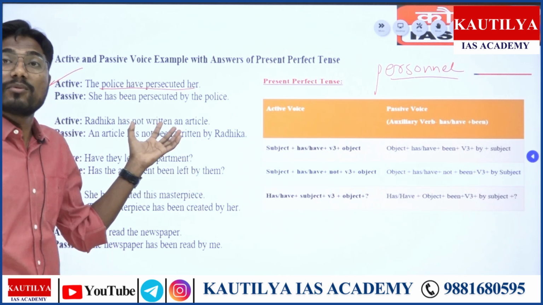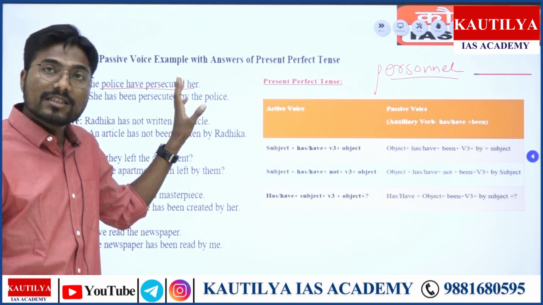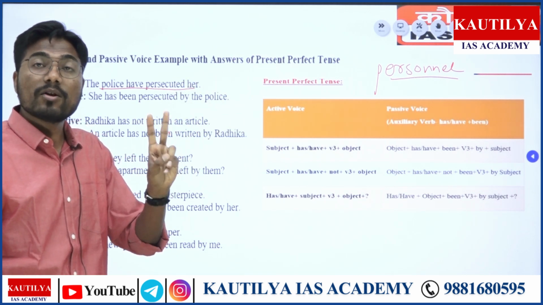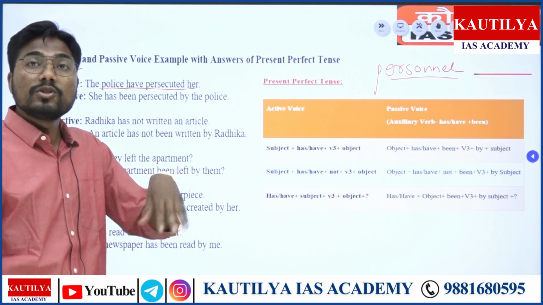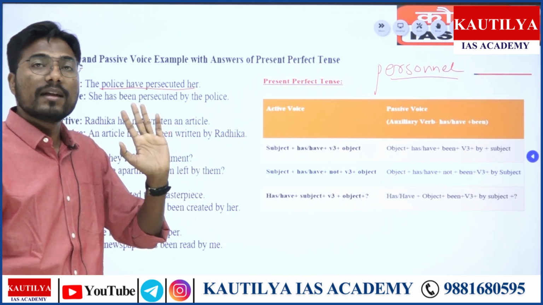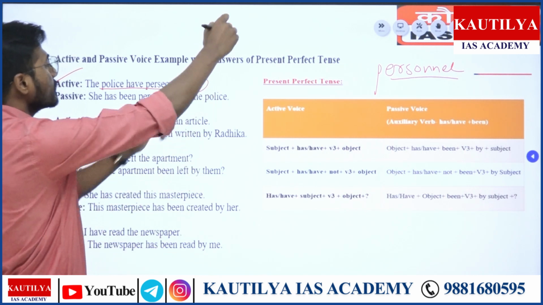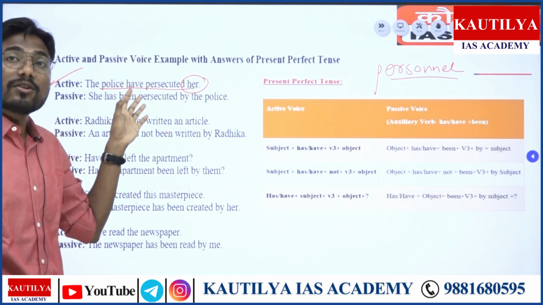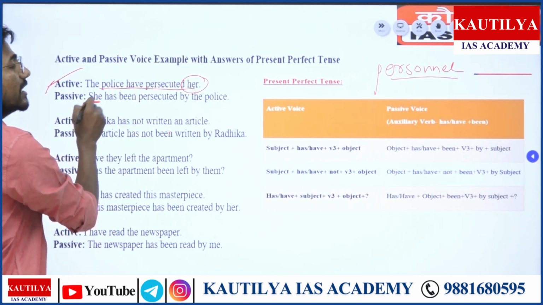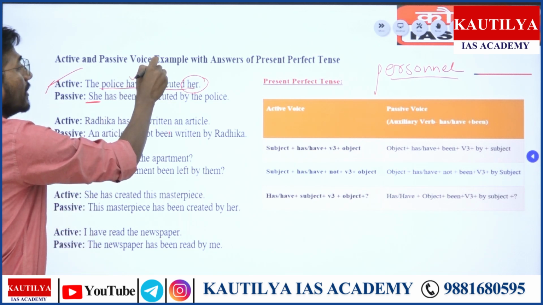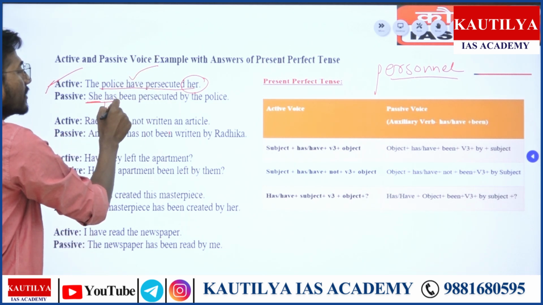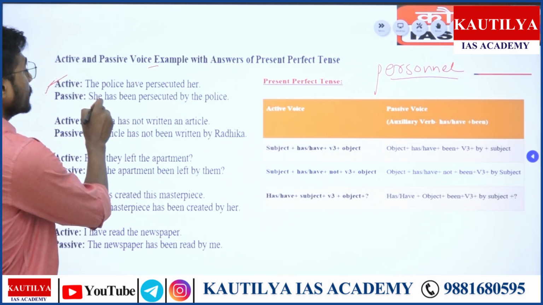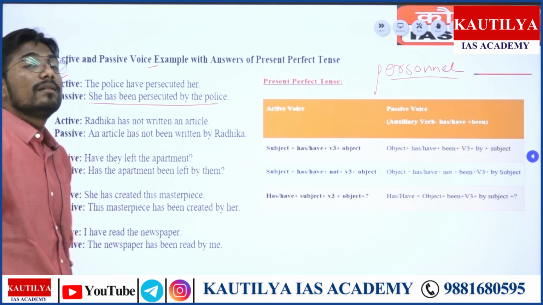Now what do we have to change here? You have to think of the tense first, then subject, verb and object. ये second rule है हमारा. Subject, verb and object को identify करना है. Third क्या करना है? जो object है उसको subject में लेना है हमें, right? So इसका object क्या है? Persecuted her, right? So her is basically an object. So what could be the subject of it? Of course, she. And यहाँ पे हमने have लिया, but she के साथ हम क्या यूज करते हैं? Has, right? That we have already seen while studying tenses. So she has been persecuted by the police.